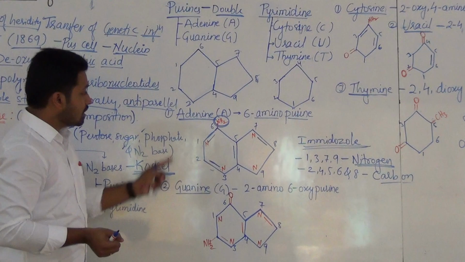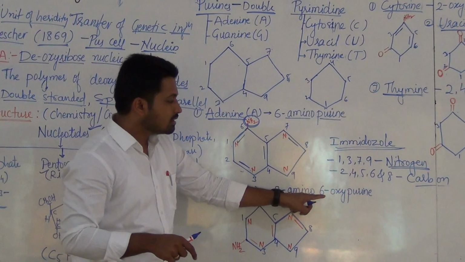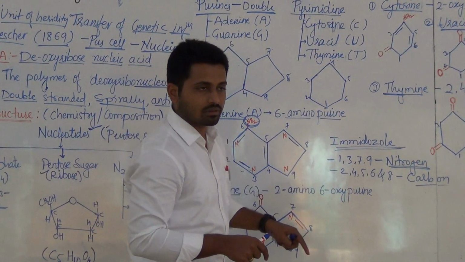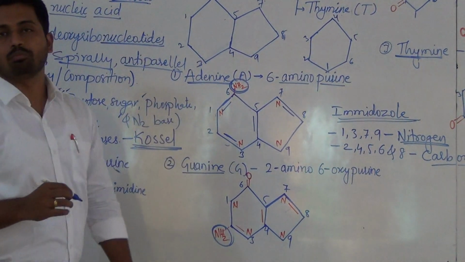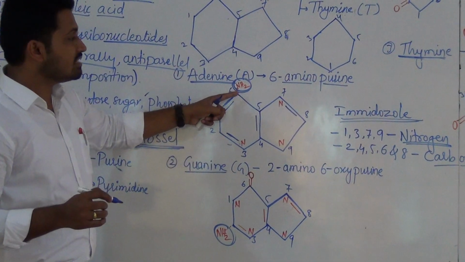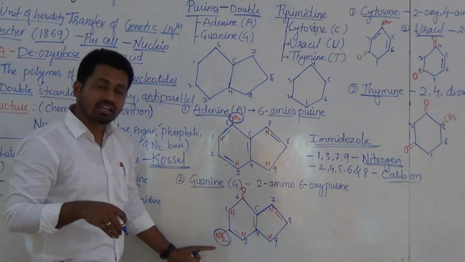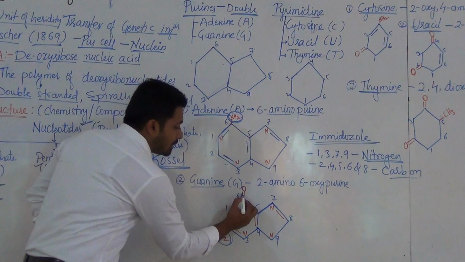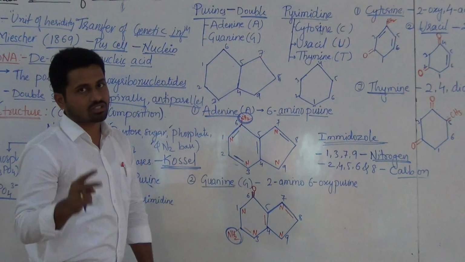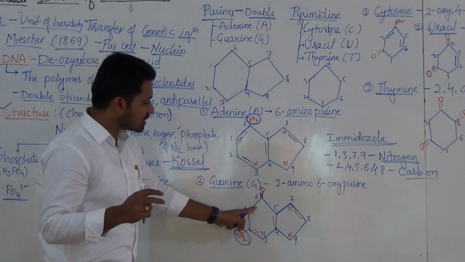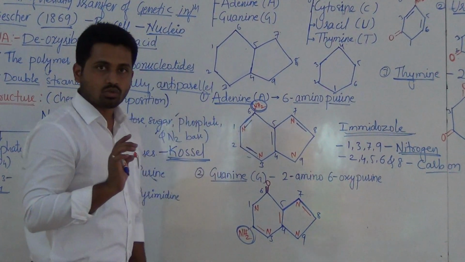Now coming to guanine. Again an easy structure. What is the difference? It is 2 amino, 6 oxypurine. It means at the second carbon we have an amino group. In adenine the 6th carbon has the amino group, but in guanine the second carbon has the amino group, and in place of the 6th, oxygen is present. Oxygen has 2 valencies, so we do not need to satisfy it further; it already has 4 bonds, so here it is satisfied.